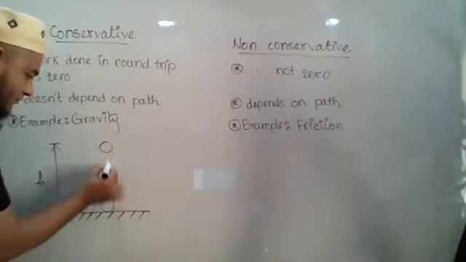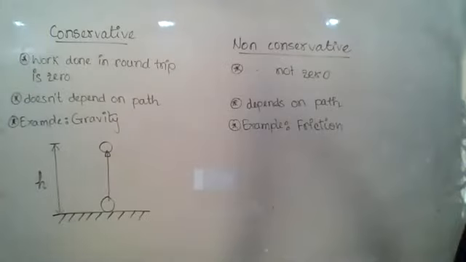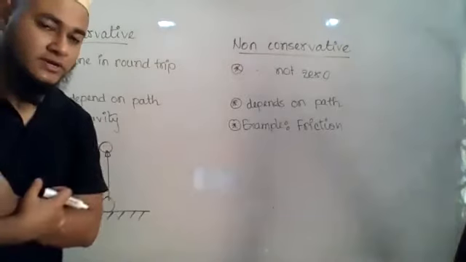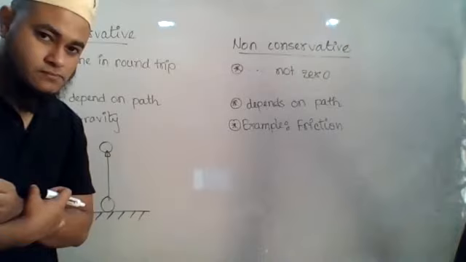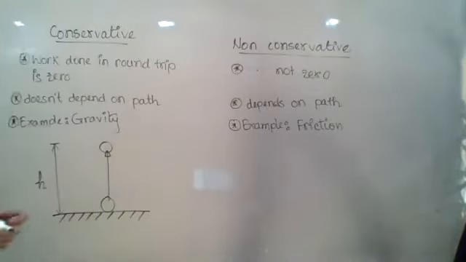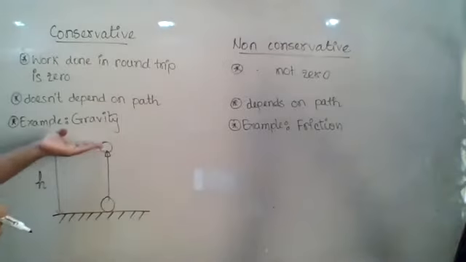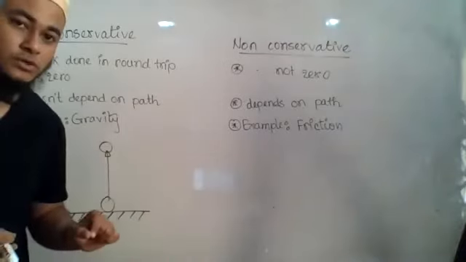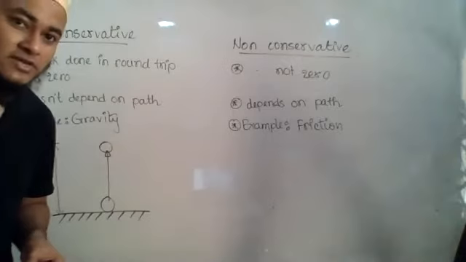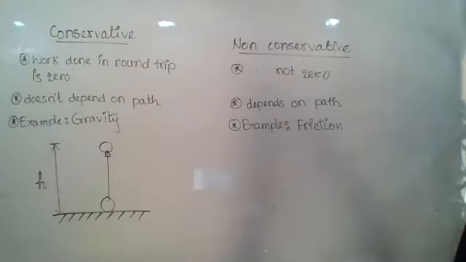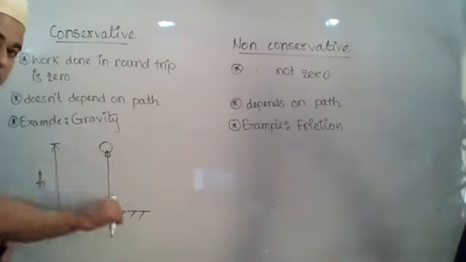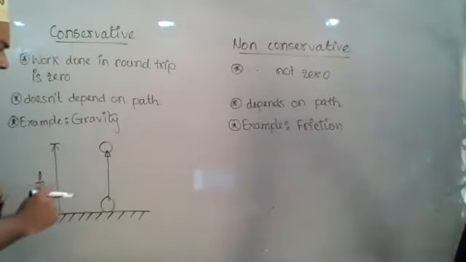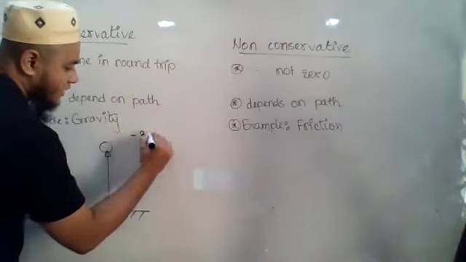Now, while you are lifting, the work done by the force of gravity is positive or negative? Can you tell me? I am lifting a body to a certain height from the ground. Then the work done by the force of gravity is positive or negative? Negative. Definitely negative. Why? Because the displacement is taking place in the upward direction and the force of gravity acts in the opposite direction, right? Let us say the work done here is minus 300 joule.